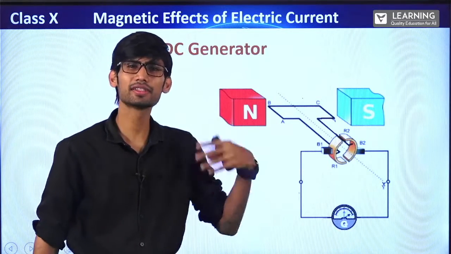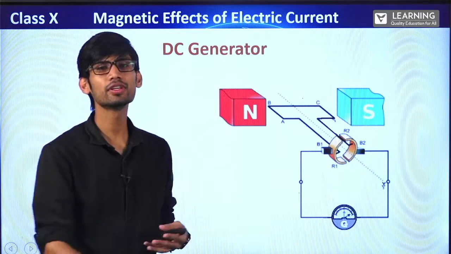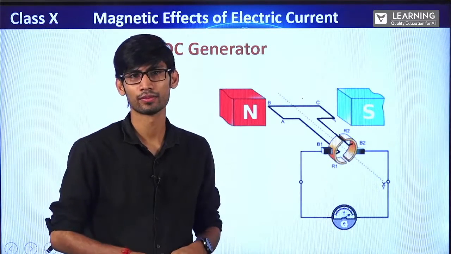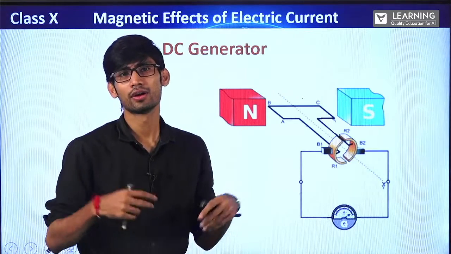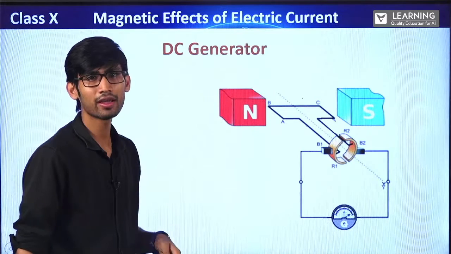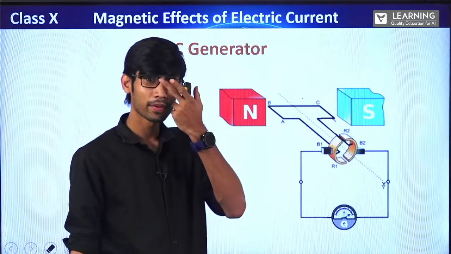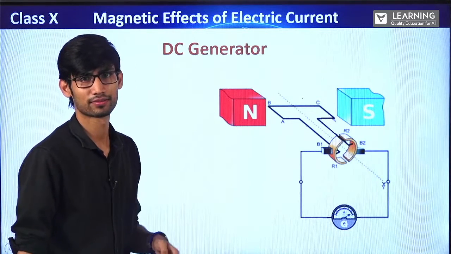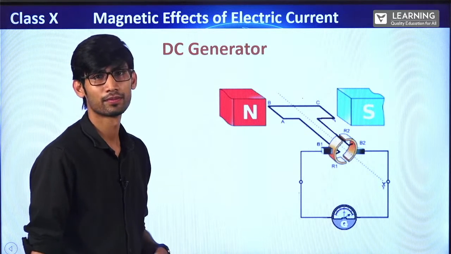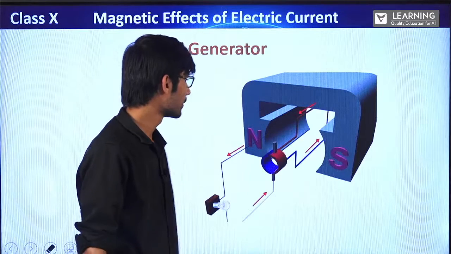Generally the AC generator is used more because we use AC current. In our household we are using AC currents. Majorly, everywhere AC current is used. Why? It is more efficient. It takes less power compared to DC. Okay. So just see this.